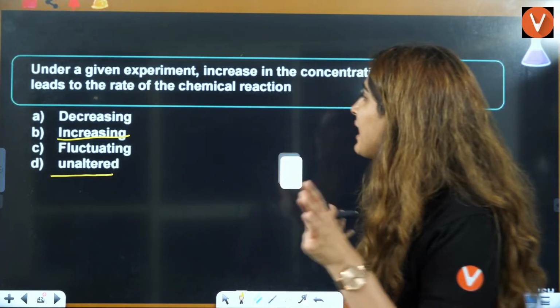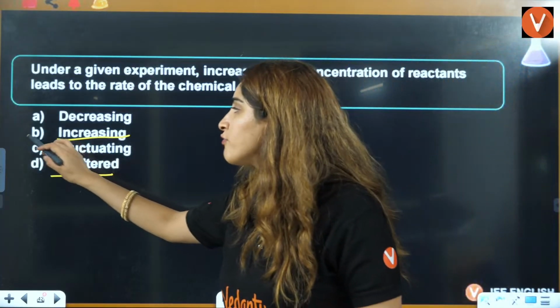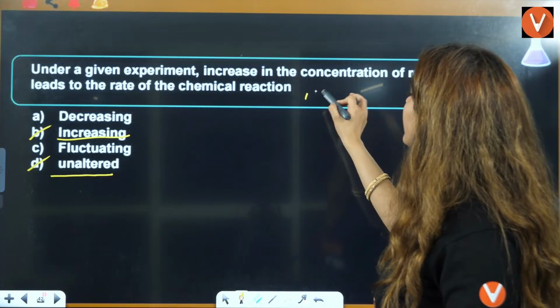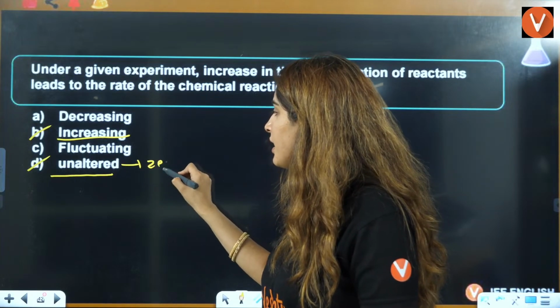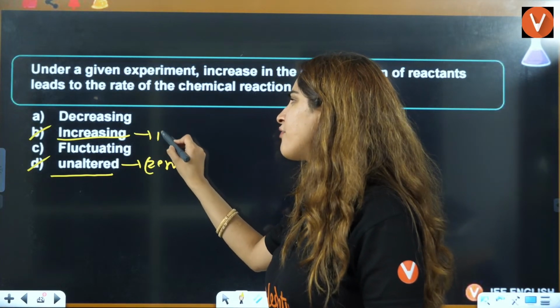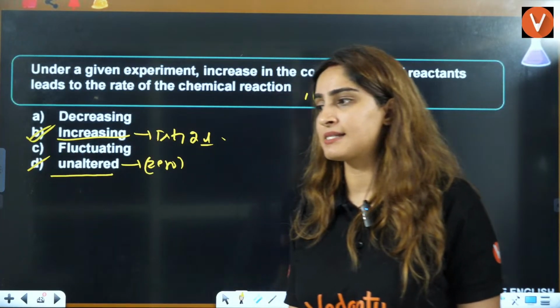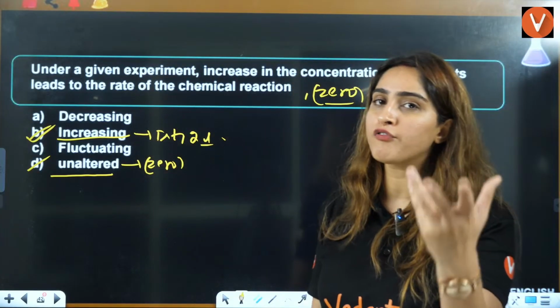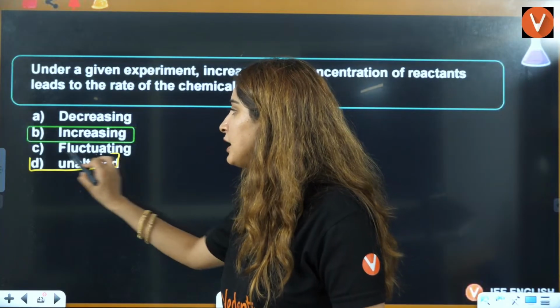Because here they have not given any reaction, both of them we can say. But if I specify that it is a zero order reaction, then the answer would be unaltered. If it is a first order reaction, second order reaction, then the answer would be increasing. It depends, zero order or first order. Here it is B written, but it can be D also.